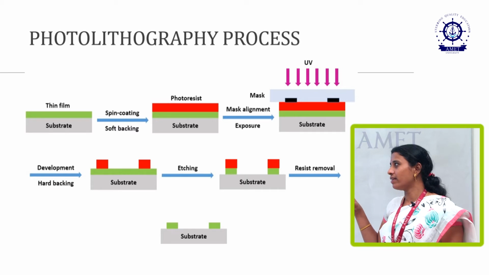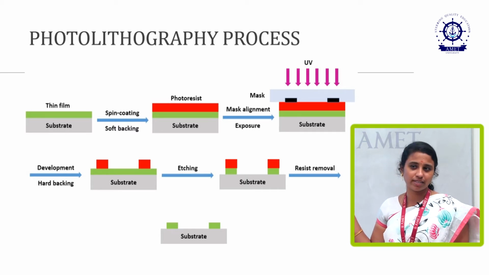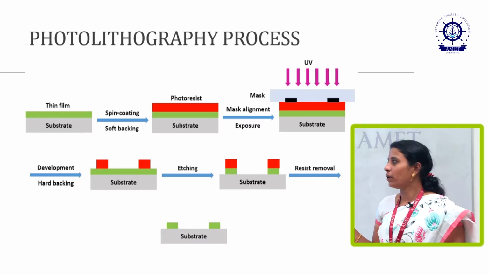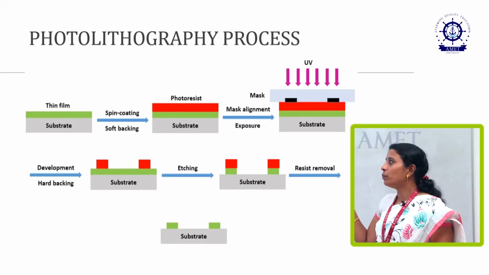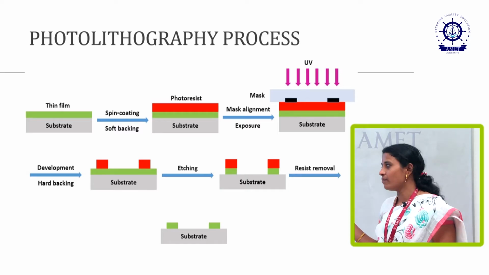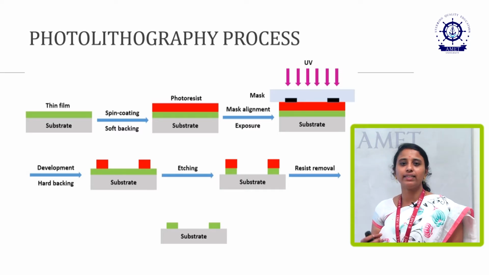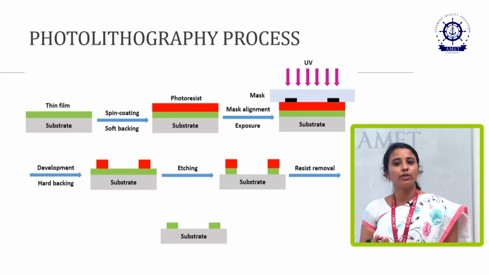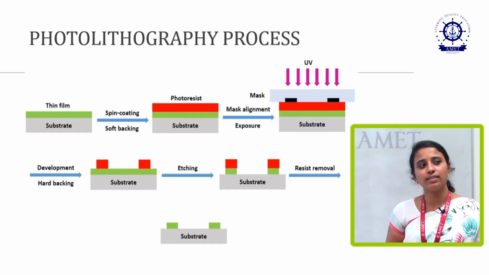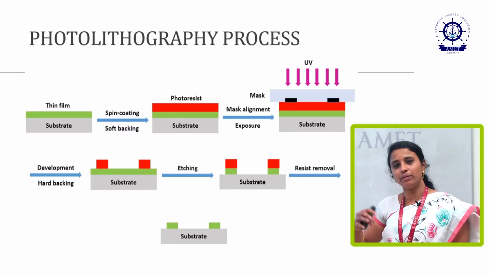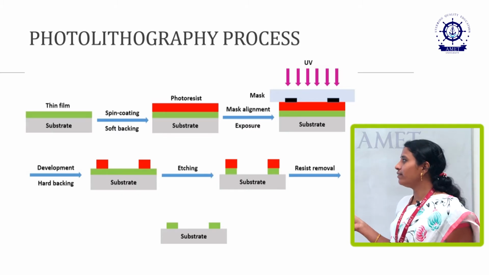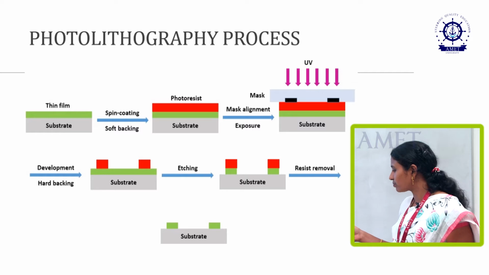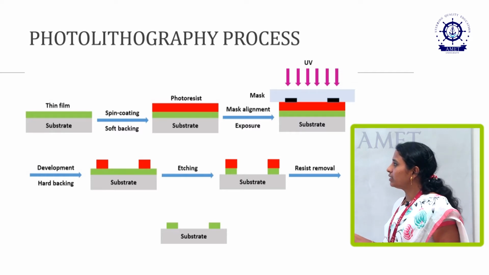The resistance layer is the photoresist, which may be a negative photoresist or a positive photoresist. In a positive photoresist, the exposed region is affected by the UV rays, while a negative photoresist cannot take the UV rays, so in that region the negative photoresist will remain or be removed accordingly. Here you will see, this is the photoresist region.